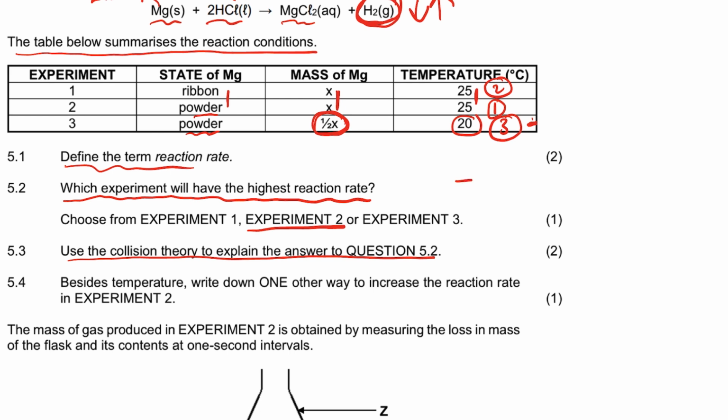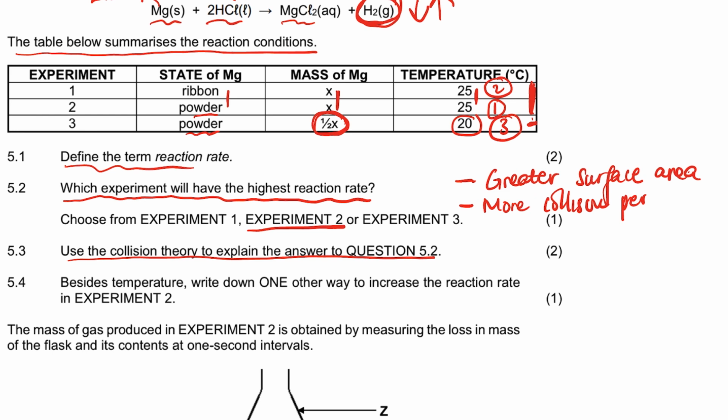Experiment 2. Use collision theory to explain your answer. So what makes experiment 2 the fastest? It has a greater surface area, especially when you compare it with this one. Those two are comparable. Greater surface area, and therefore there are more collisions per unit time. Don't forget that. Don't just say more collisions, say more collisions per unit time, right? So that's the answer for this one.